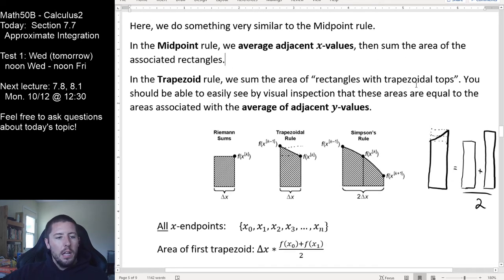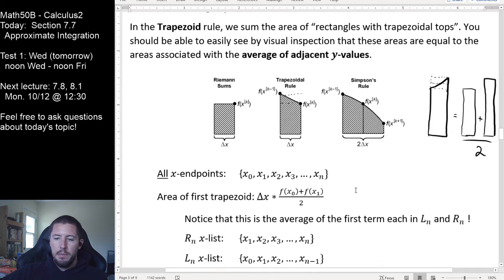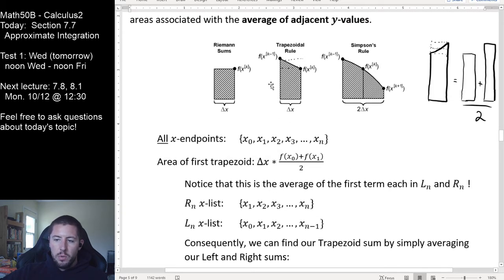So our notation will be a little bit hairier for this one, but not really too bad, right? So first things first, we collect all of our x endpoints. Notice that this is n plus 1 endpoints right here, 0 through n. That's all of our endpoints that give us the n subdivisions. The area of our first trapezoid then, the very first one, is going to have a width of delta x, like everything does, but the height of it is going to be the average of the first x value's height and the second x value's height, right there. That's exactly what our computation is over here.